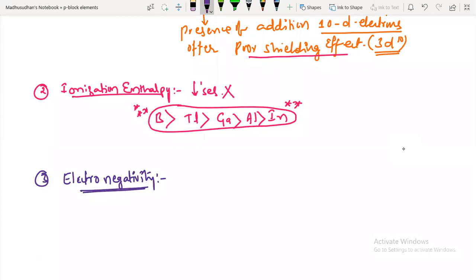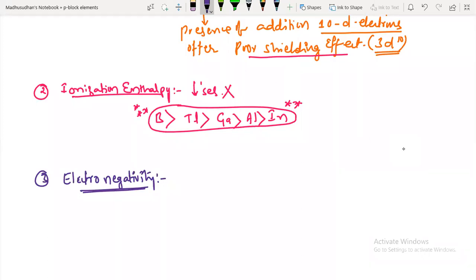Electronegativity. So electronegativity first decreases from boron to aluminum. If you see the electronegativity values, the highest is for boron. Generally it is expected to decrease from top to bottom, but it increases due to the atomic size changes and poor shielding.